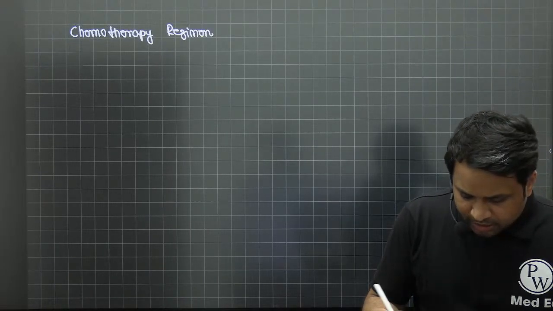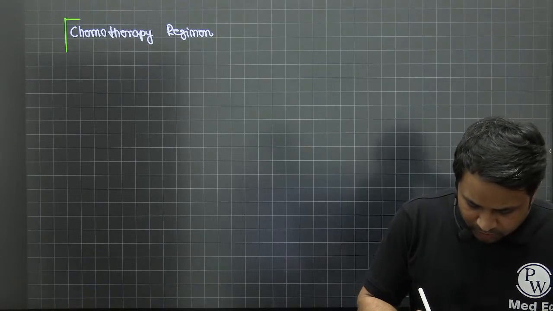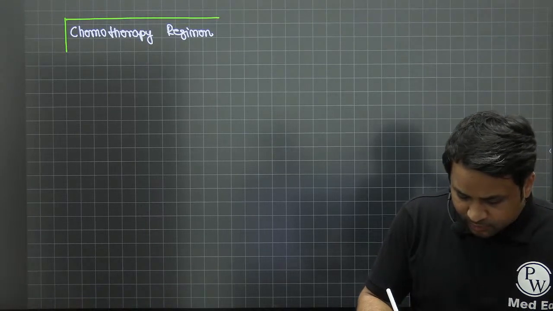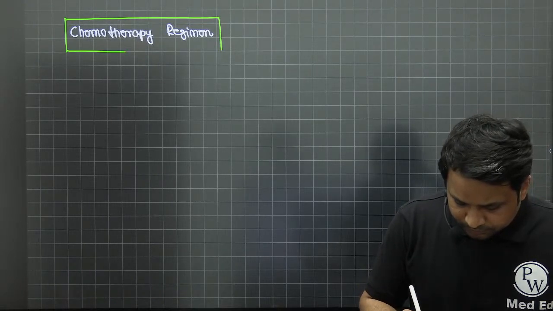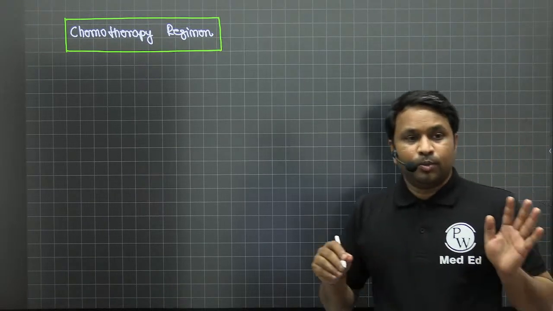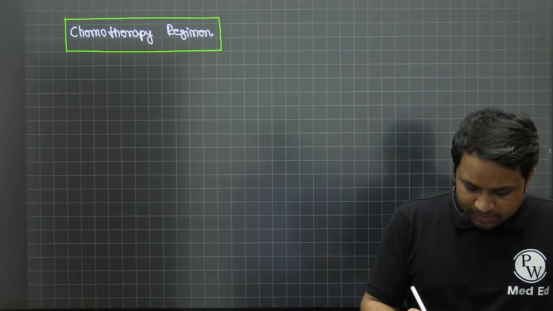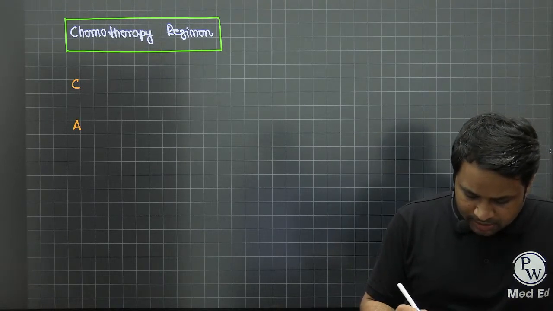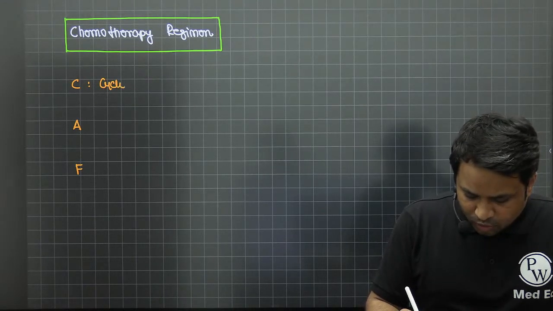When we talk about the chemotherapy regimen, what drugs are we going to give, how long are we going to give, how many cycles are we going to give, all that will be decided, right? Now, the standard breast cancer regimen that you have is what we call the CAF regimen. In CAF, C stands for cyclophosphamide.